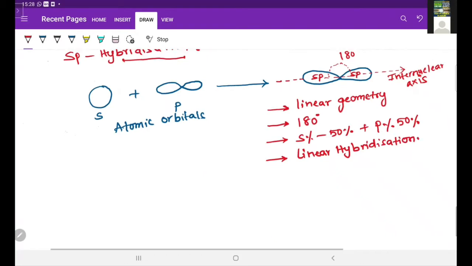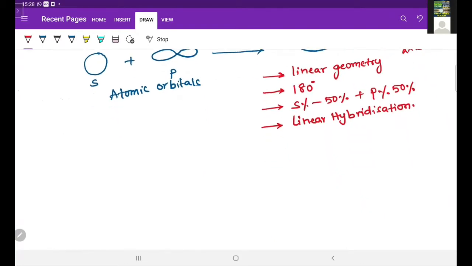Okay. Now, what are the examples for sp hybridization? BeCl2 molecule, BeF2 molecule, CO2 molecule, CS2 molecule, C2H2 molecule, HCN molecule.